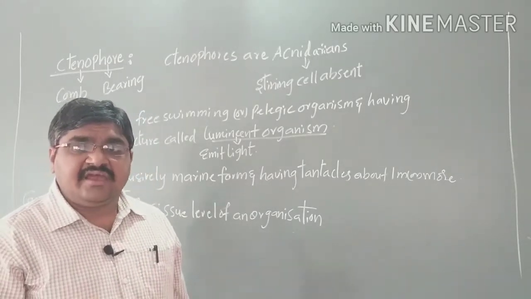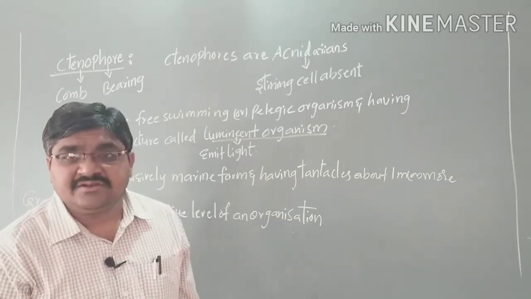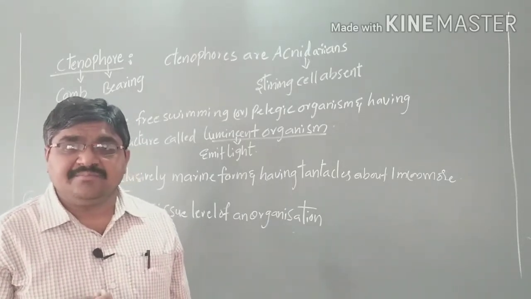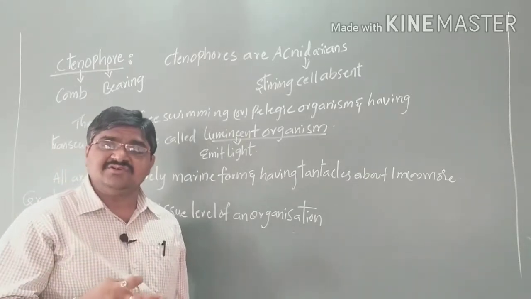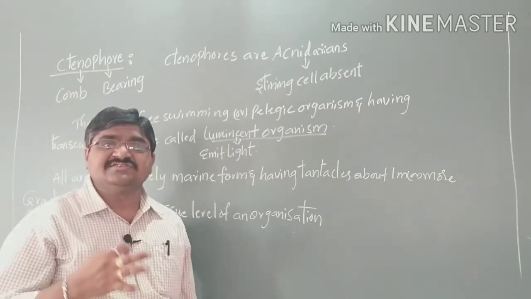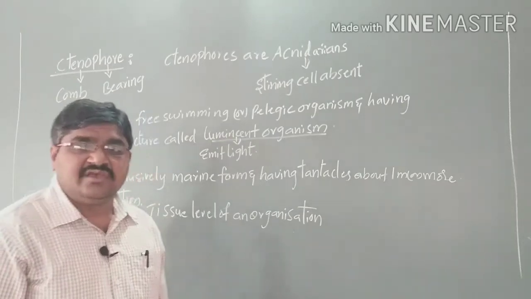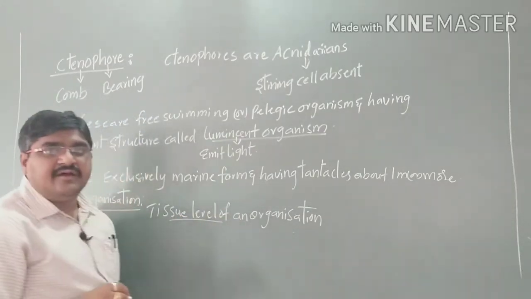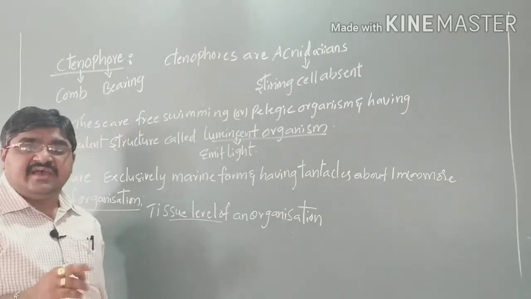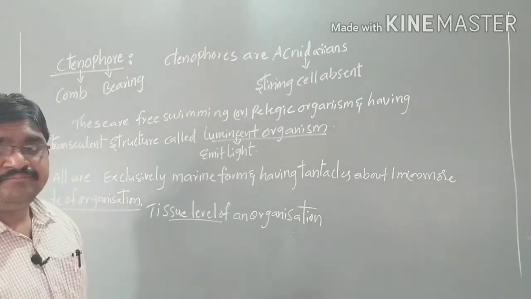Here four fundamental tissues are formed, such as epithelial tissues, connective tissues, muscular tissues, as well as nervous tissues. So these have a tissue level grade of organization.